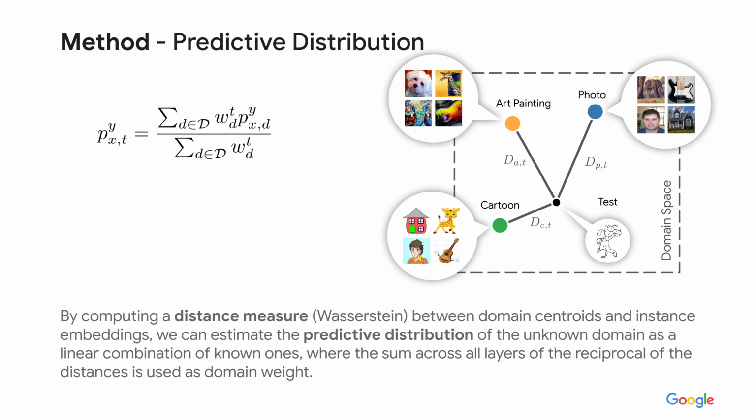We propose to use the Wasserstein distance between the embeddings of source distributions and the instance embeddings to estimate the predictive distribution of the unknown domain as a linear combination of known ones, where the sum of the reciprocal of the distances at each level of the network is used as weight for the combination.